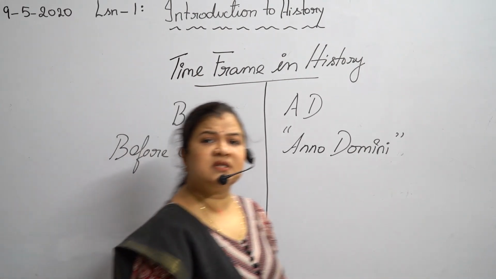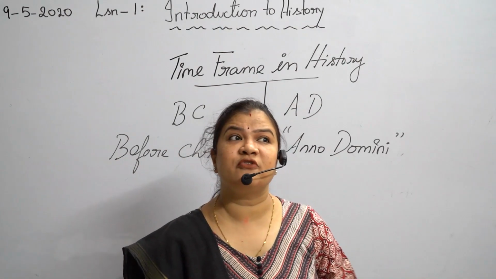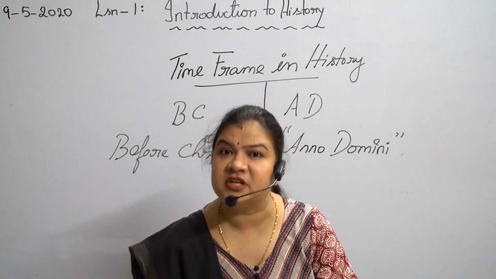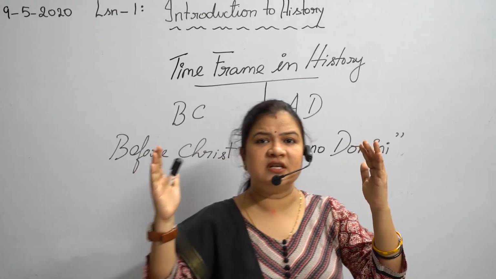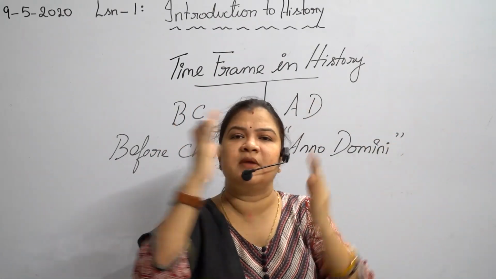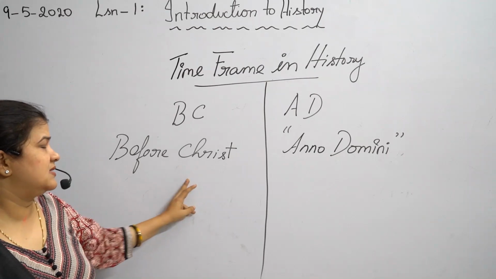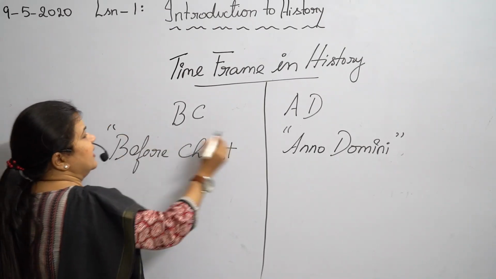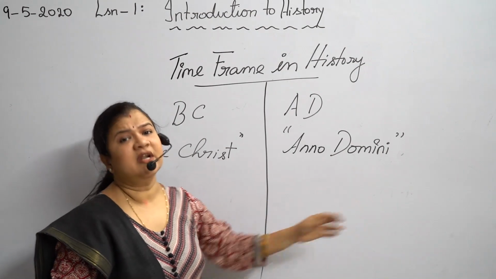So who are historians, children? People who study history on the basis of archaeological sources and literary sources. Historians have divided this time frame into two parts, that is BC and AD.